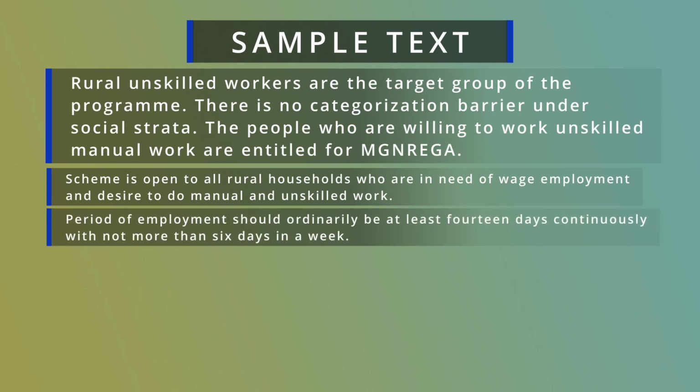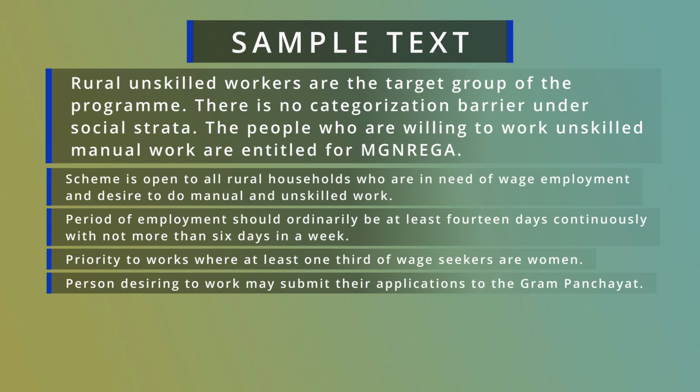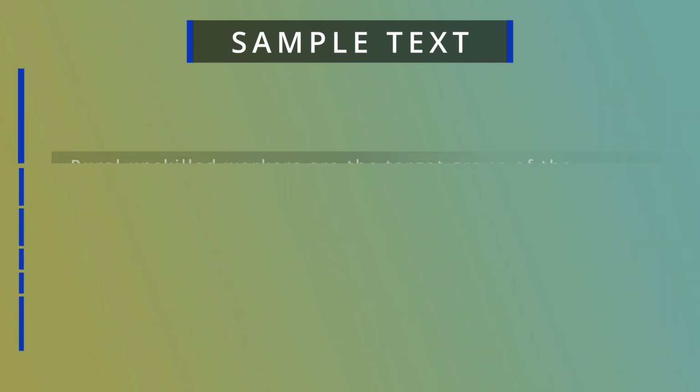If we consider the implementation mechanism of this program, then the first step of participation is the job card. Gram Panchayat or Gram Sabha issues the job card to the household. On the basis of the job card, the workers are eligible to demand work. Therefore, the workers' demand for work is the second step. After the demand, work is assigned to the household, and attendance is recorded in the master roll. The master roll is prepared to maintain the attendance of this program.